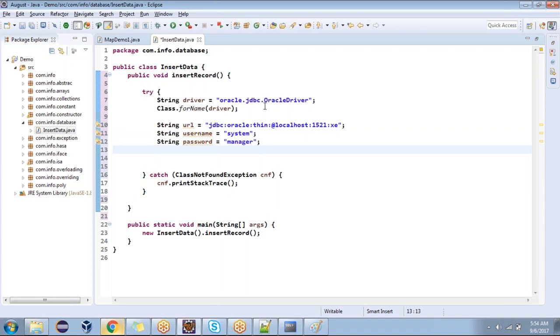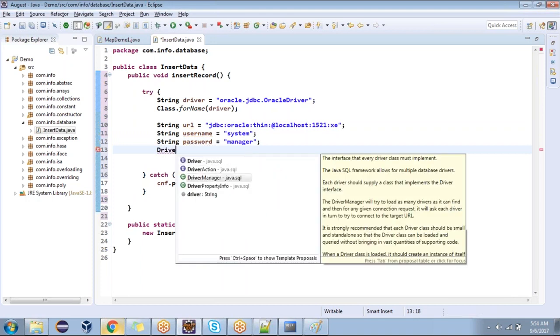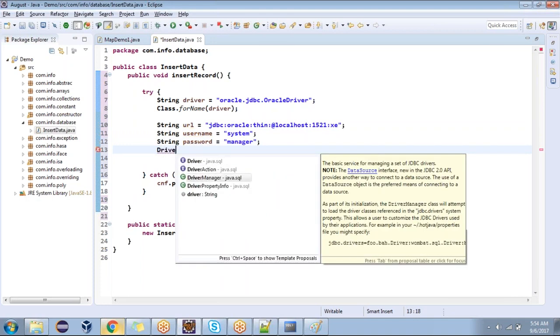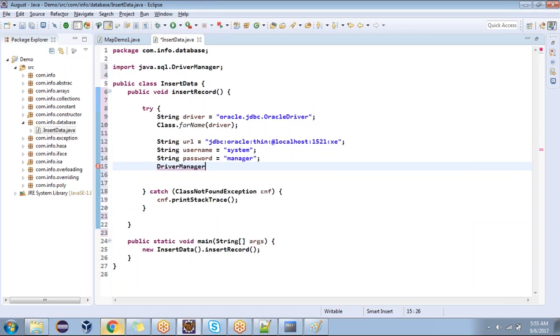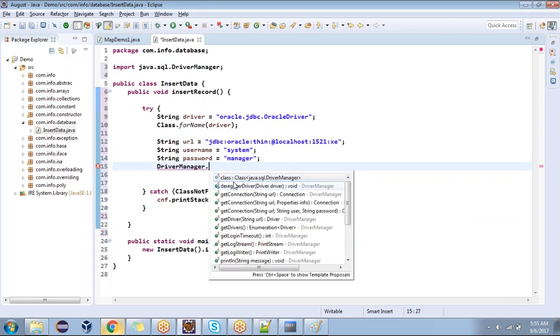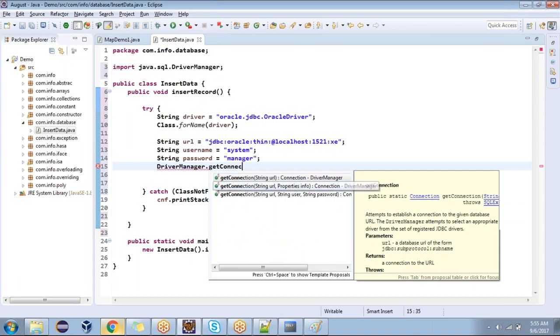Next, I'm going to get a connection now. There is a class called DriverManager. What is the class name? Come on, guys. DriverManager. From which package? Java.sql package. Inside this, the method is called getConnection.